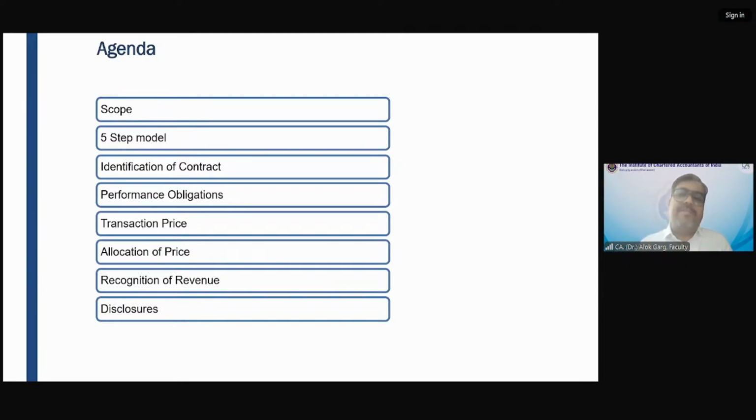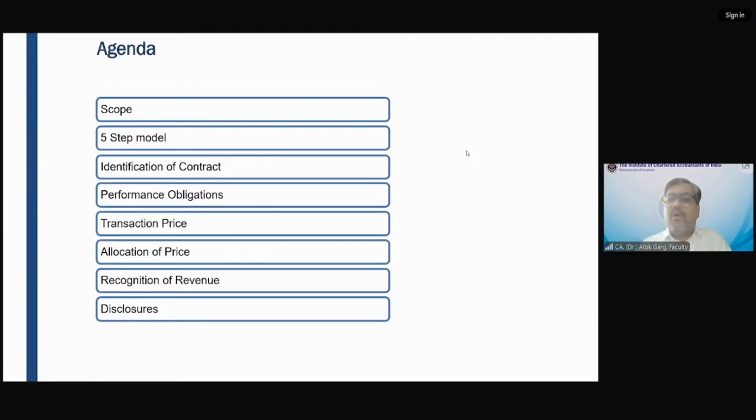Performance obligation. Friends, this Ind AS 115 is a performance obligation related standard. If you have entered into a contract with the customer, then this Ind AS 115 is a customer centric standard. What does it mean? If the company has to recognize revenue, once it is established that it is a contract with the customer, then the company looks at the performance obligation. What are the promises the company is making to the customer?